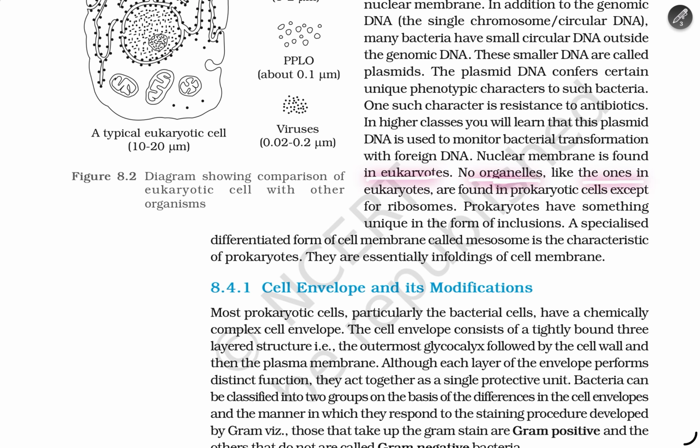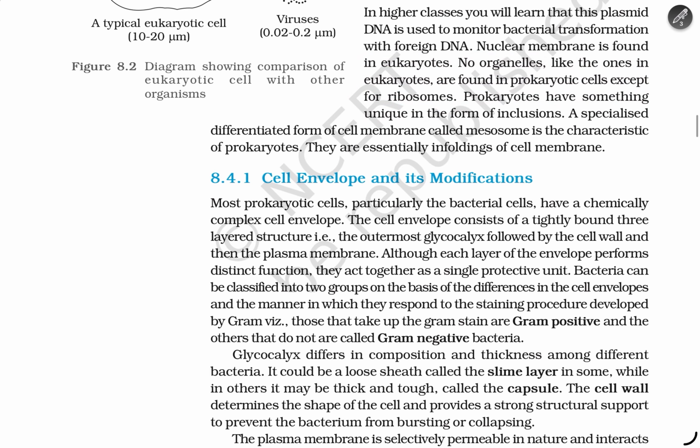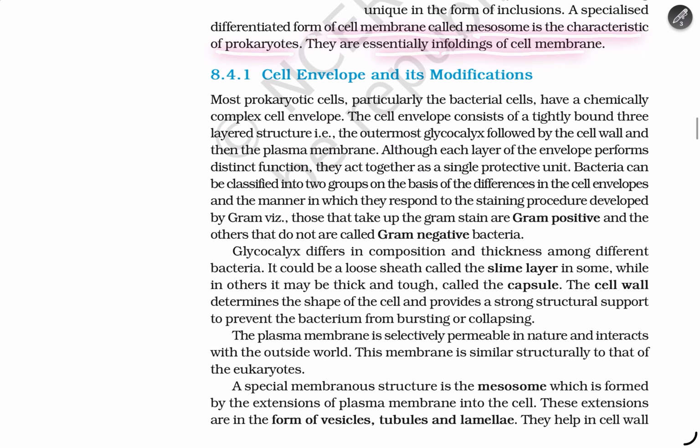Membrane-bound organelles like the ones in eukaryotes are not found in prokaryotic cells, except the ribosomes. Prokaryotes have something unique in the form of inclusions. A specialized differentiated form of cell membrane called the mesosome is a characteristic of the prokaryotes. They are essential in the formation of the cell membrane, the cell envelope, and its modification.